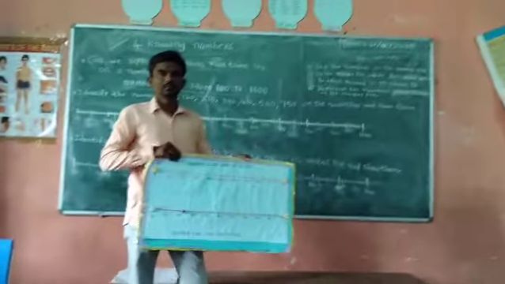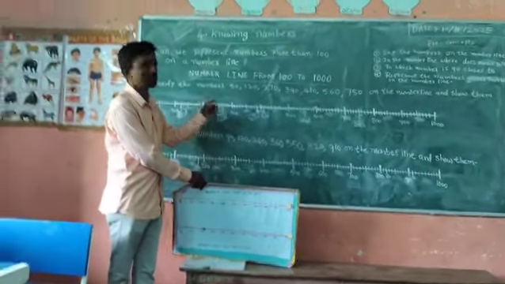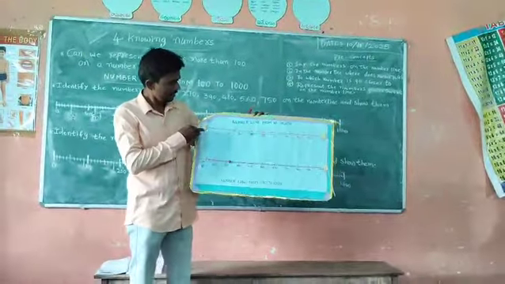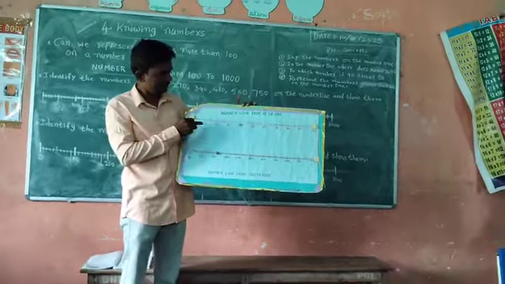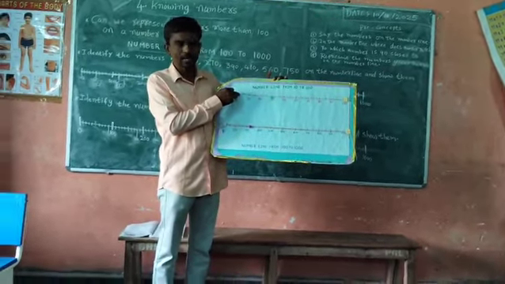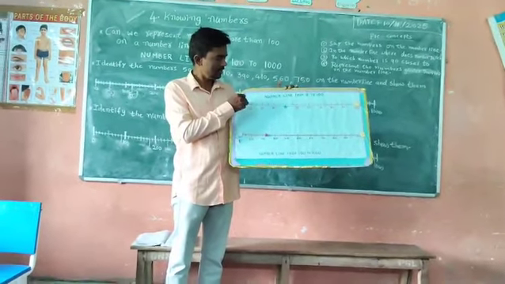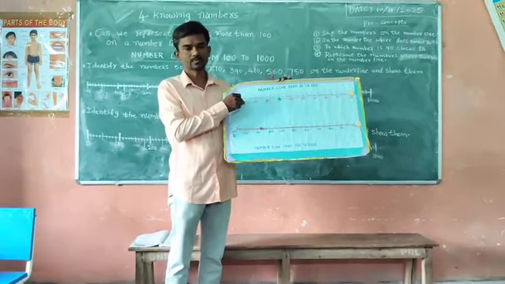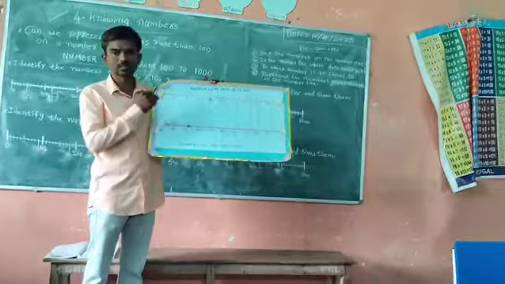Children, in this way, you can easily identify the numbers through the number line. This is the number line TLM. The number line from 10 to 100. The number line is divided into 10 groups. Each group is divided into ones, 10 ones. Okay, this is the number line from 100 to 1000.